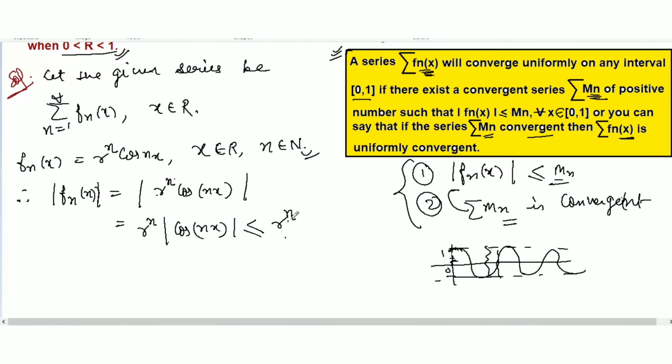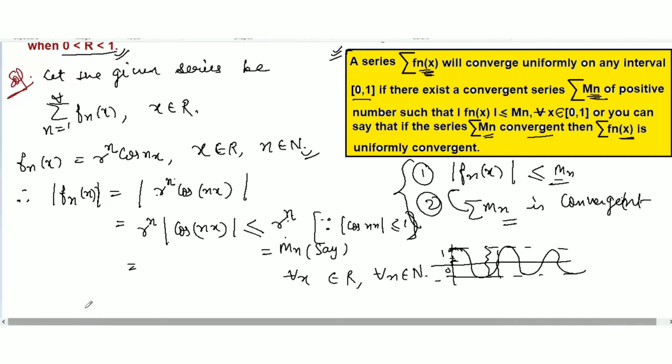Since the absolute value of cos nx is always less than or equal to 1, you can say that this will be Mn, for all x belonging to real numbers and for all n belonging to natural numbers.